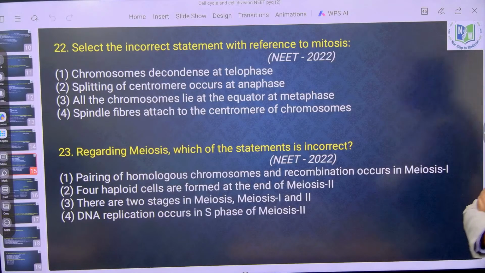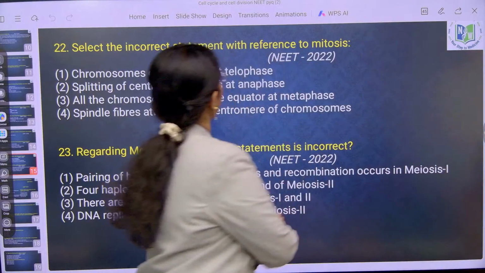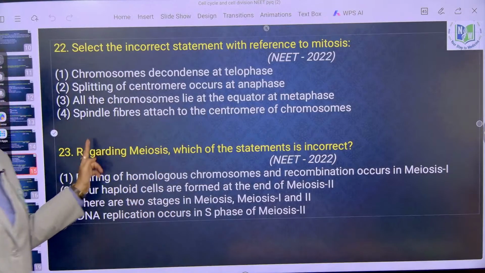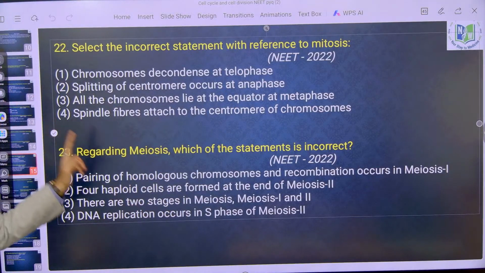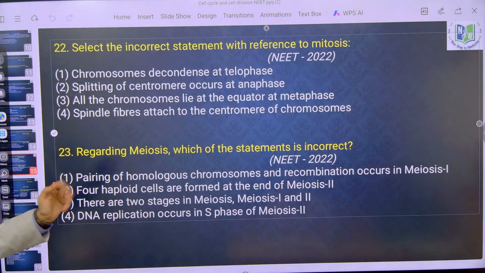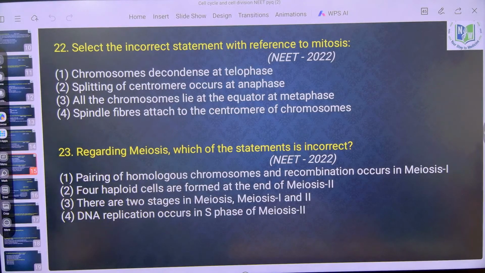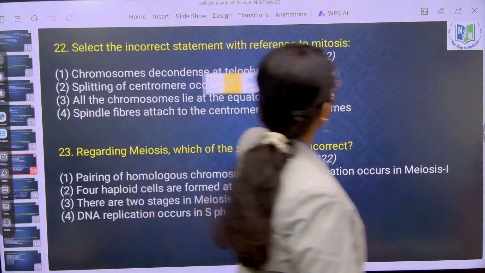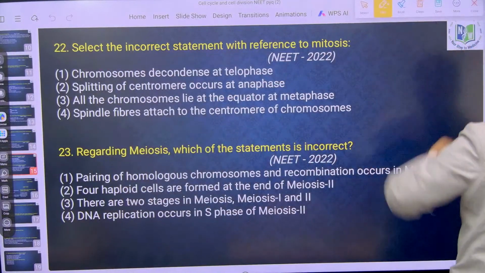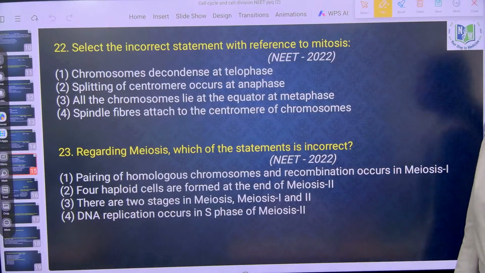Fourth option. Select the incorrect statement with reference to mitosis. Spindle fibers attach to the centromere of the chromosomes. No, it is attaching to the kinetochores of the chromosomes. Next question. Regarding meiosis, which of the statements is incorrect? Fourth option.